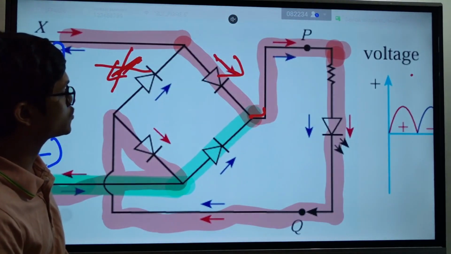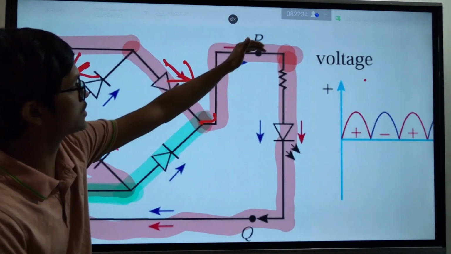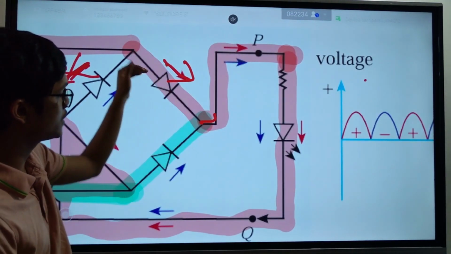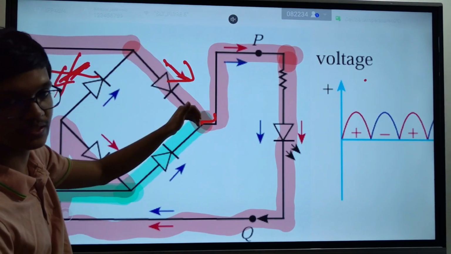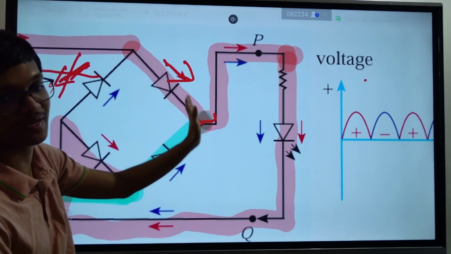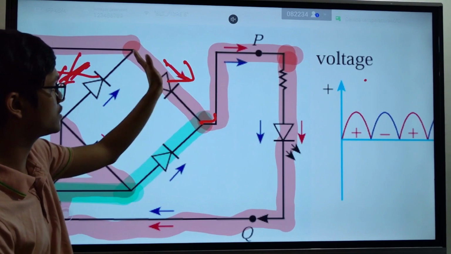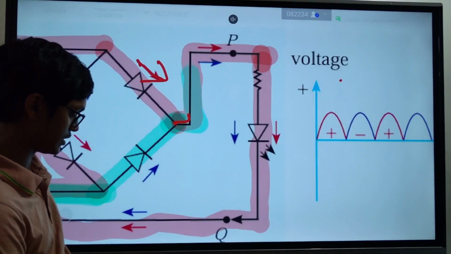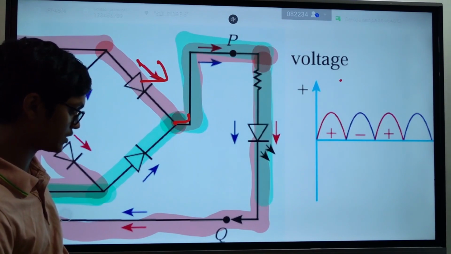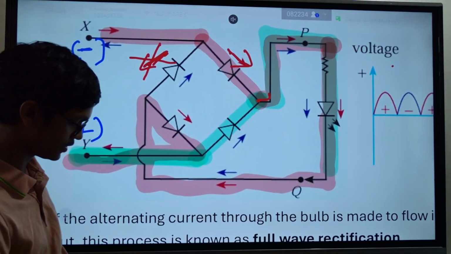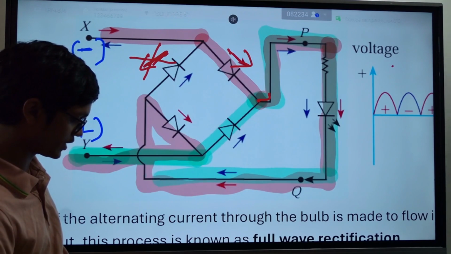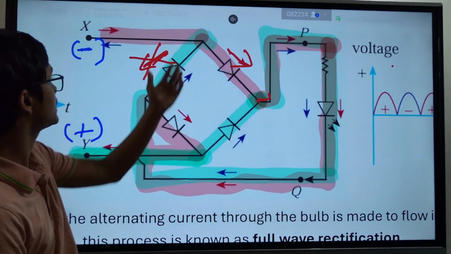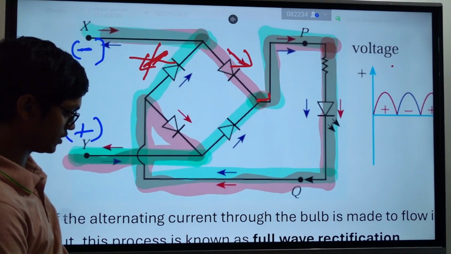Then again it has two options. It can move in this direction or this direction. But again you can't move current in this direction. Why? Diode is forward biased in this direction, so you can't go in the reverse biased direction. So your current will not pass through this circuit. It will go through this direction and pass through the circuit, and it will return to the circuit like this. Then it would go through this path, then it would return to the negative terminal.